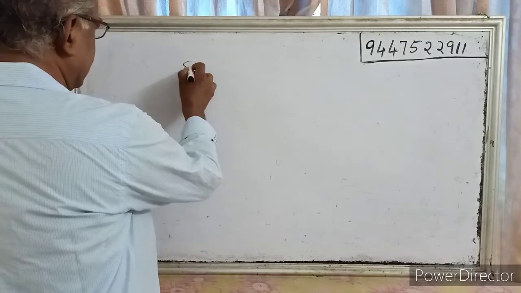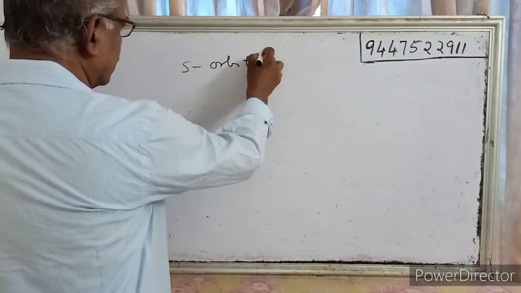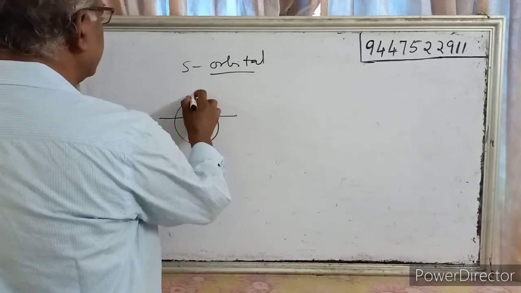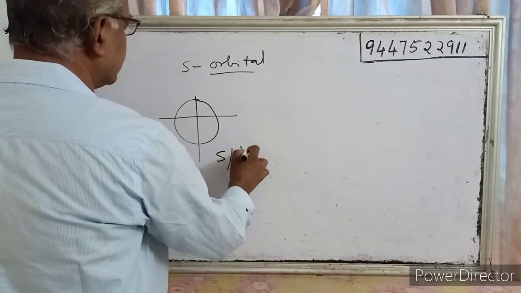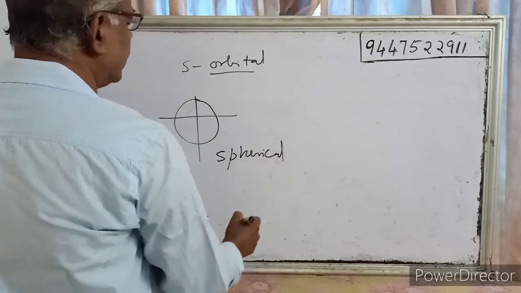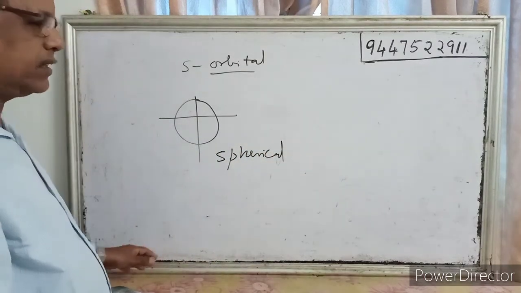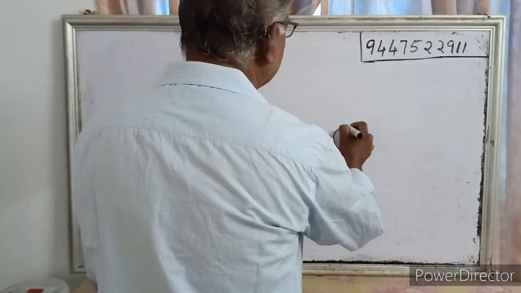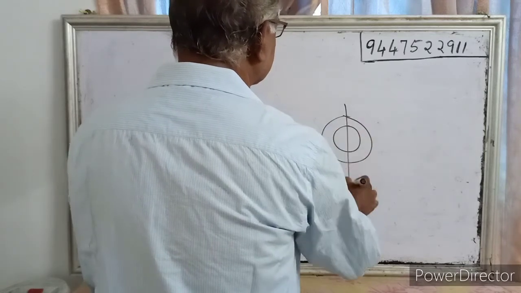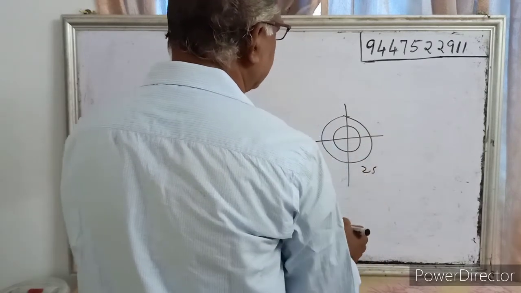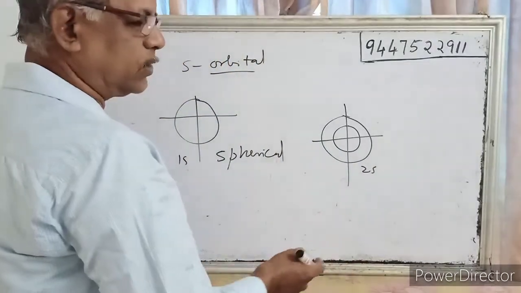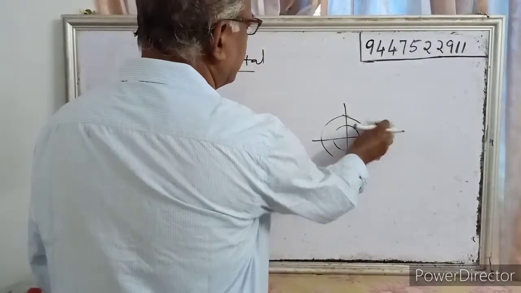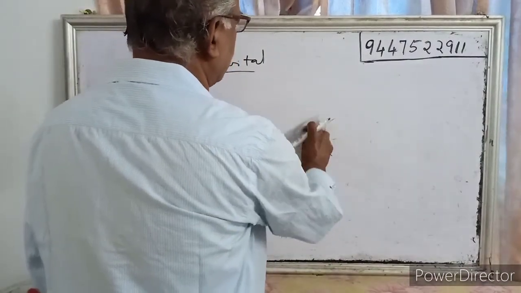First is the s orbital. The s orbital is spherical in shape. This is the 1s orbital, and this is the 2s orbital. The shape is spherical. The maximum number of electrons in an orbital is only 2 electrons.